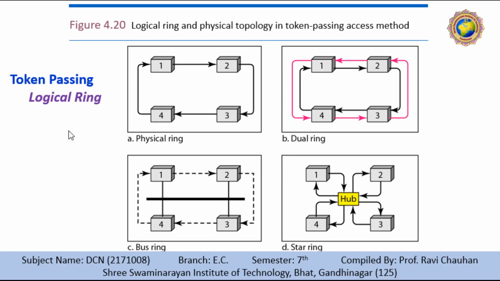So token management is needed for this access method. Stations must be limited in the time they have possession of the token. The token must be monitored to ensure it has not been lost or destroyed.